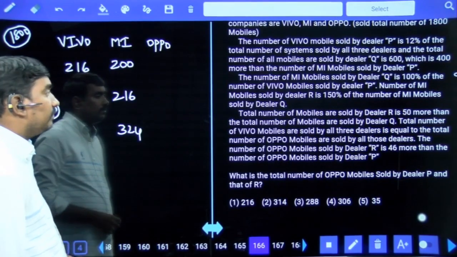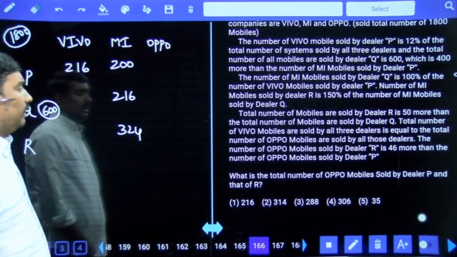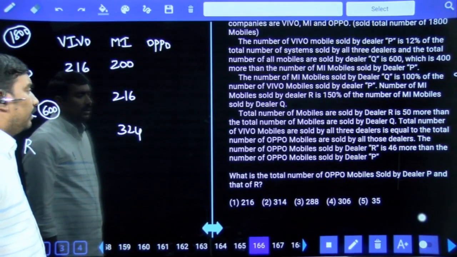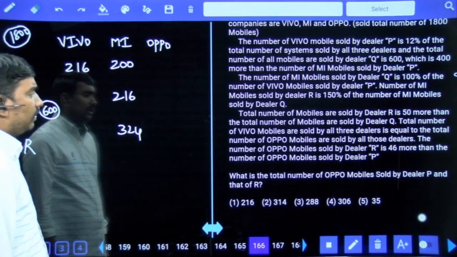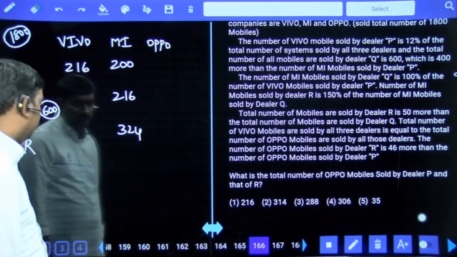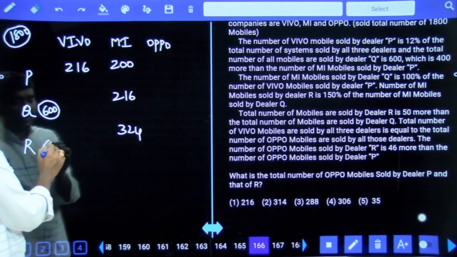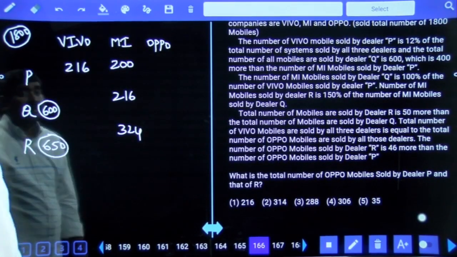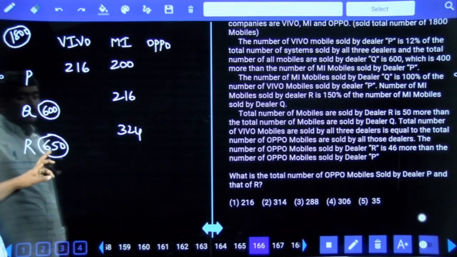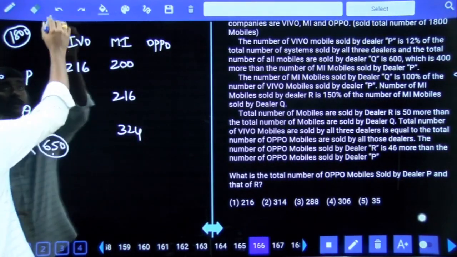Next, the total number of mobiles sold by dealer R is 50 more than the total number of mobiles sold by dealer Q. So dealer Q is 600, R 50 extra means 650. Out of 1800, 650 plus 600, 1250 is over.